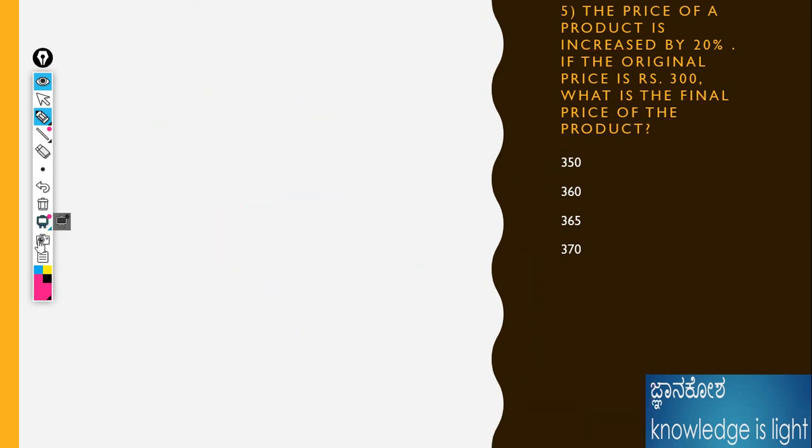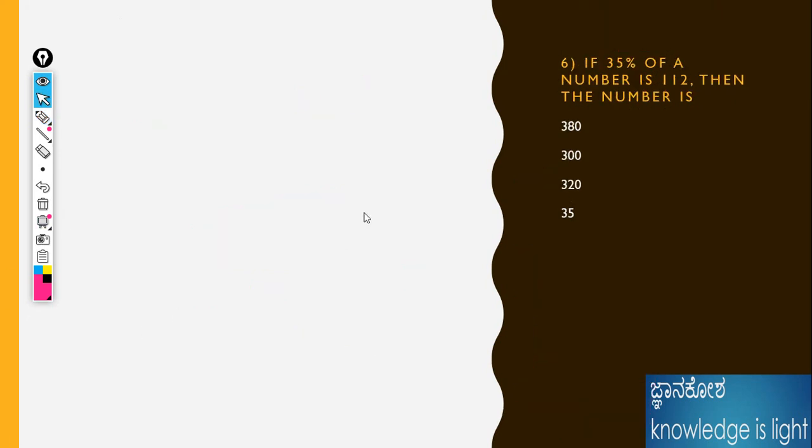Okay, for the next topic, next problem. The 35% of a number is 312. What is the number? Okay, original amount.